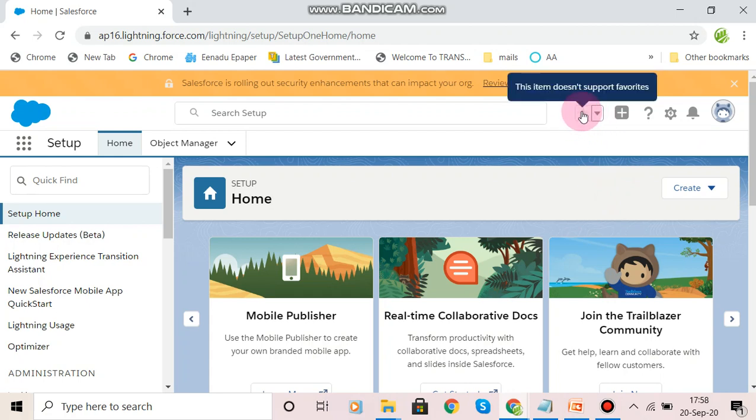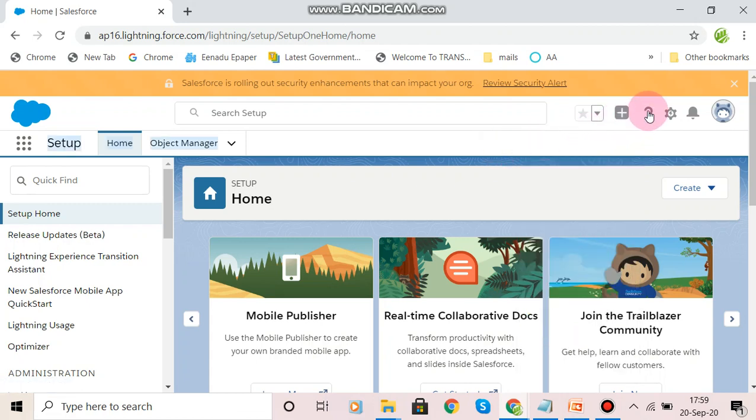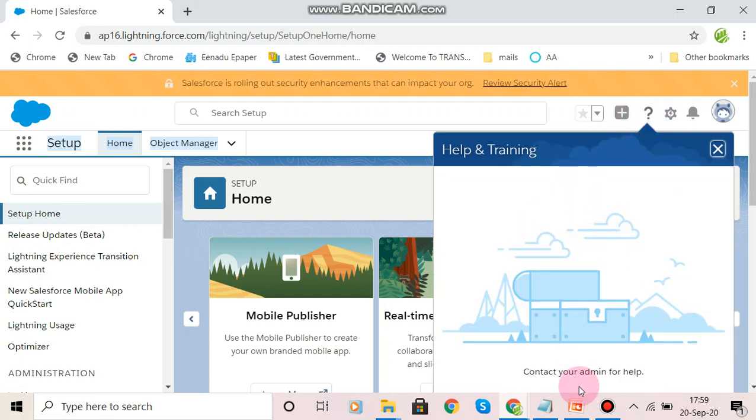By using this, we can create any record directly, a new event, new task, or new content. And this is help, if you want to know about anything in Lightning. And coming to the gear icon, this is setup.